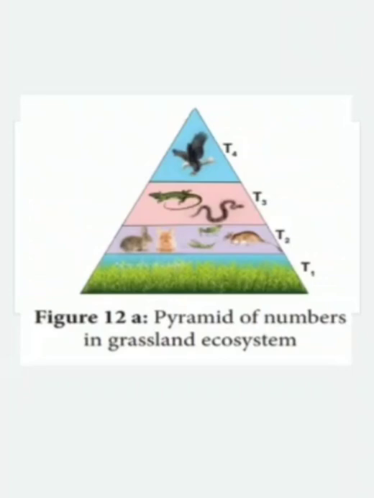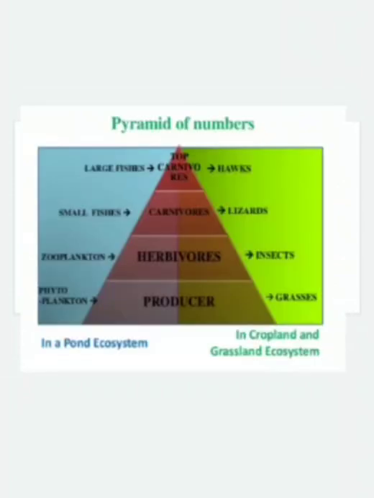So it is representing the numerical relationship between the trophic levels in a specific food chain. Then we will take another example. For example, in an aquatic ecosystem like a pond ecosystem, the number of individuals from base to the apex, or from the bottom to the top, always decreases.